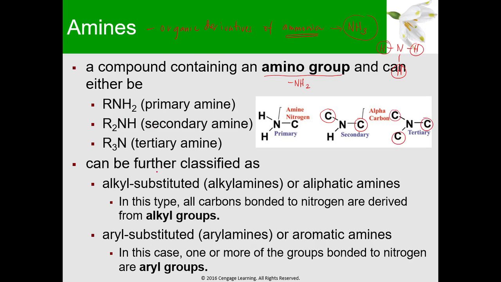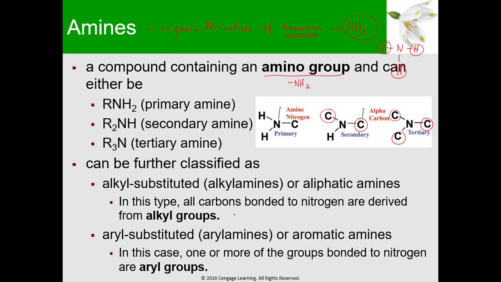So amines can also be further classified as alkyl substituted, or we call it alkyl amine or aliphatic amines, or aryl substituted or aryl amines, or aromatic amines. So what is the difference? So in alkyl substituted, in this type, all carbons bonded to nitrogen are derived from alkyl groups.